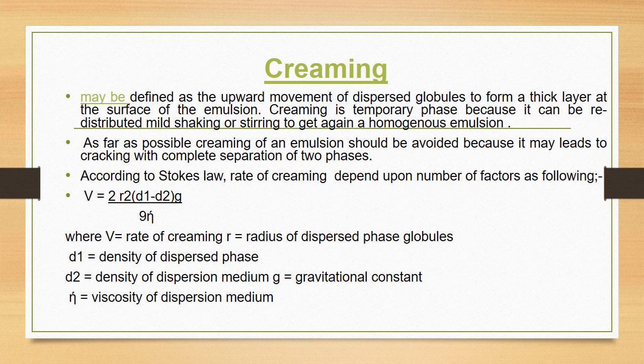We have already seen that when it is stored at higher temperature, it will reduce the viscosity of the continuous phase. Similarly, if it is frozen, that also will affect the stability of the emulsion. So it has to be stored at a temperature not exceeding 25 degree centigrade.